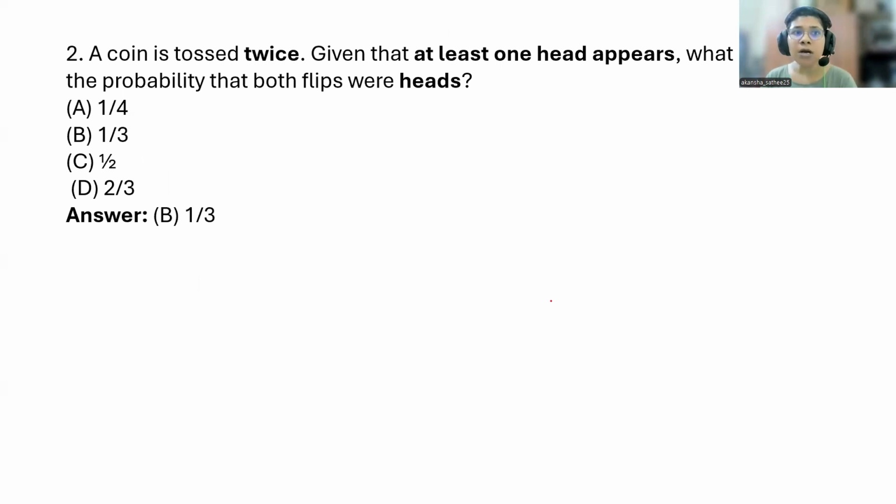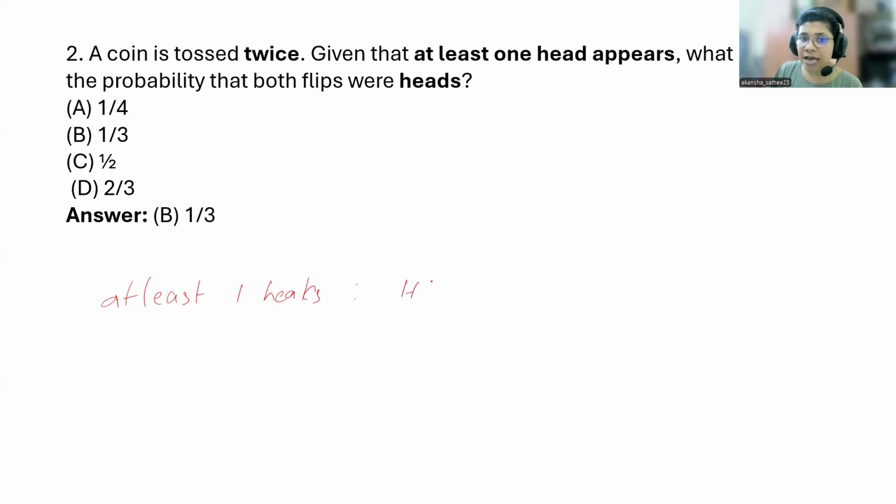Okay, next problem. A coin is tossed twice. Given that at least one head appears, what is the probability that both flips were head? So at least one head, we did the one children problem, no? At least one head, what does it mean?